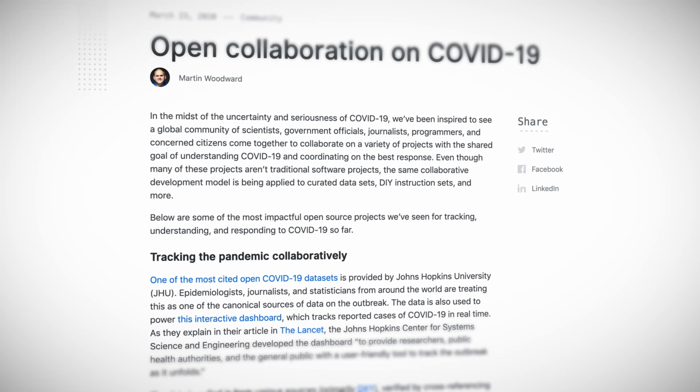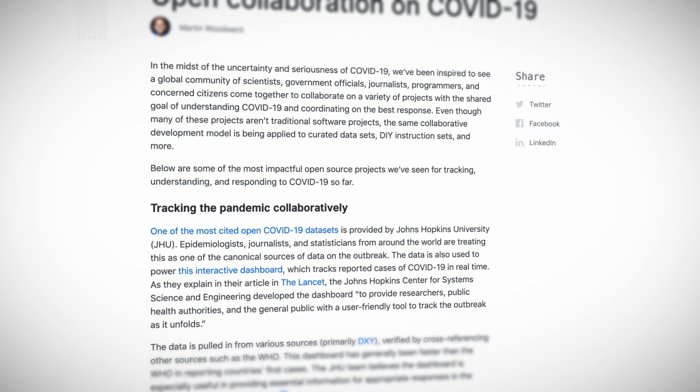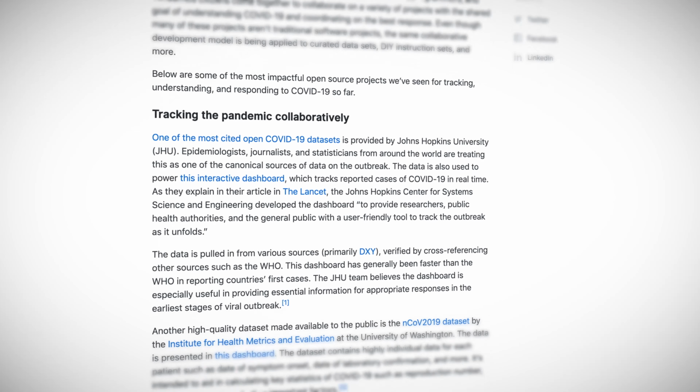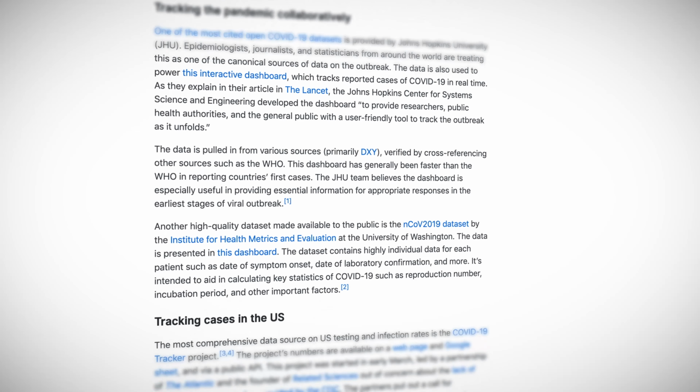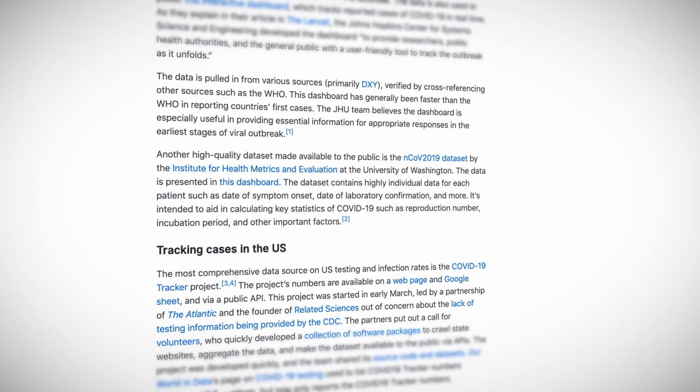These projects include an interactive dashboard showing global data from Johns Hopkins University, a US COVID-19 tracker project, use of personal computers as volunteers to model molecular dynamics for a vaccine, a COVID-19 genomic epidemiology dashboard, data visualization projects, and much more.